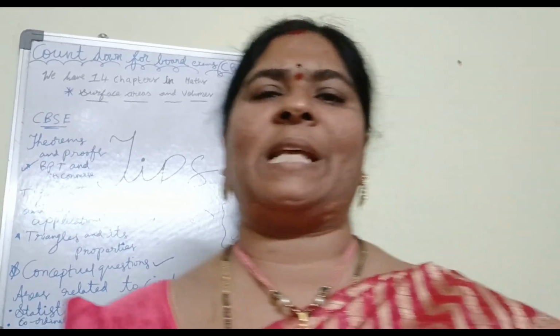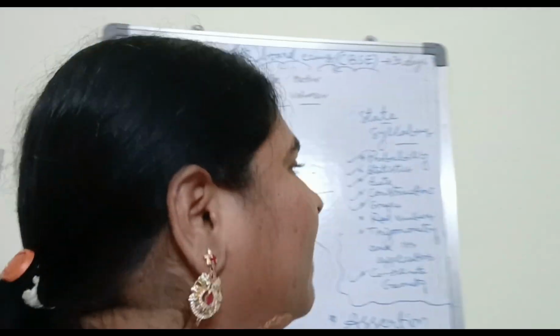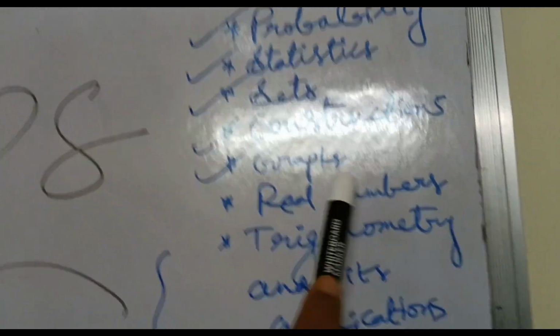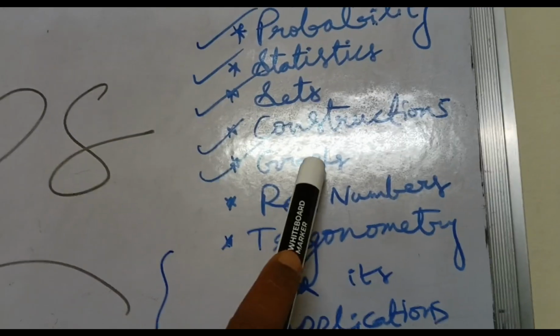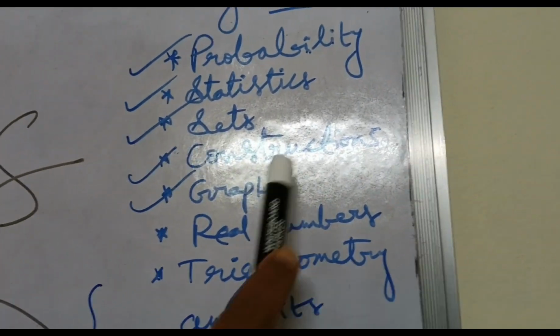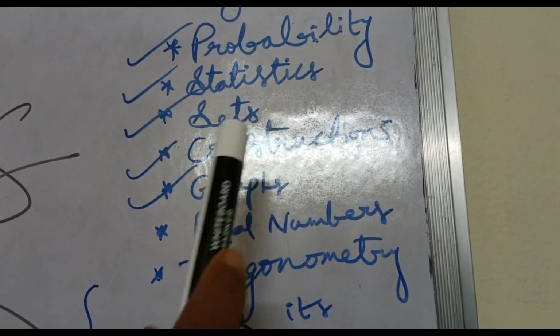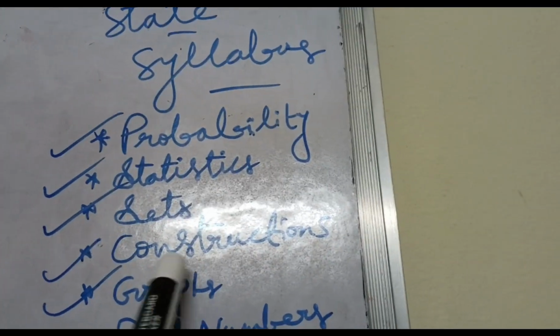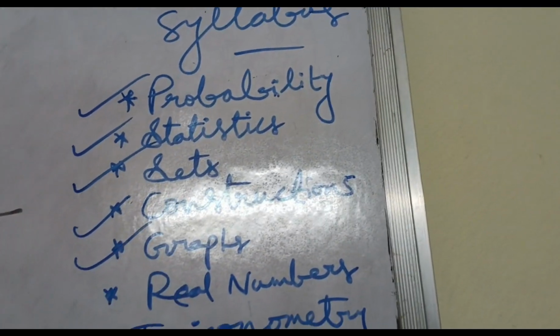And coming to the state syllabus, we will definitely have one construction for 6 marks, and one graph also for 6 marks. Constructions and graphs play a vital role in the state syllabus. Surely you are going to get 12 marks. Not only these two, in 2 marks also sometimes Venn diagrams will be given.